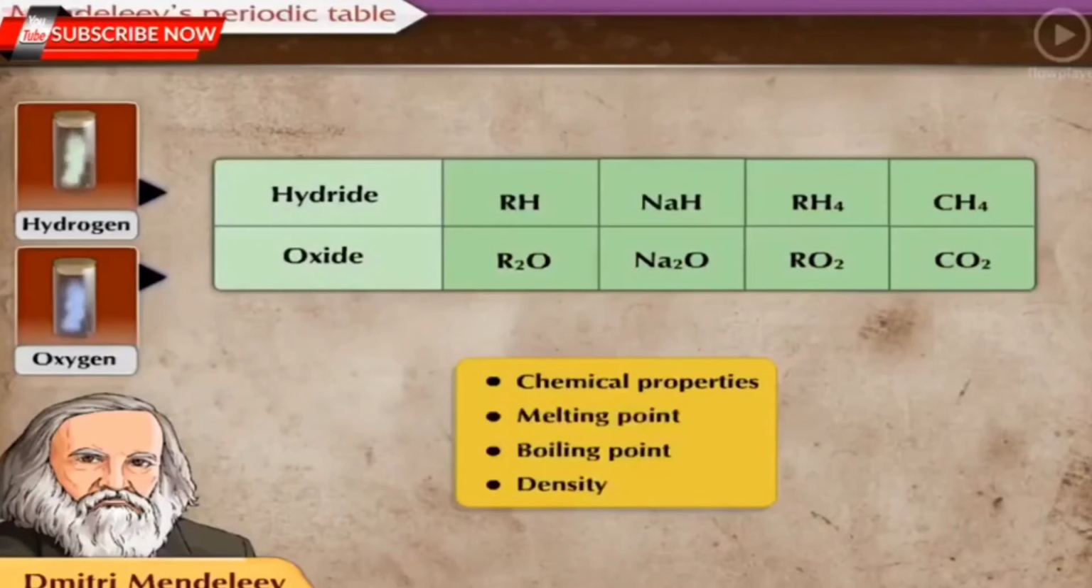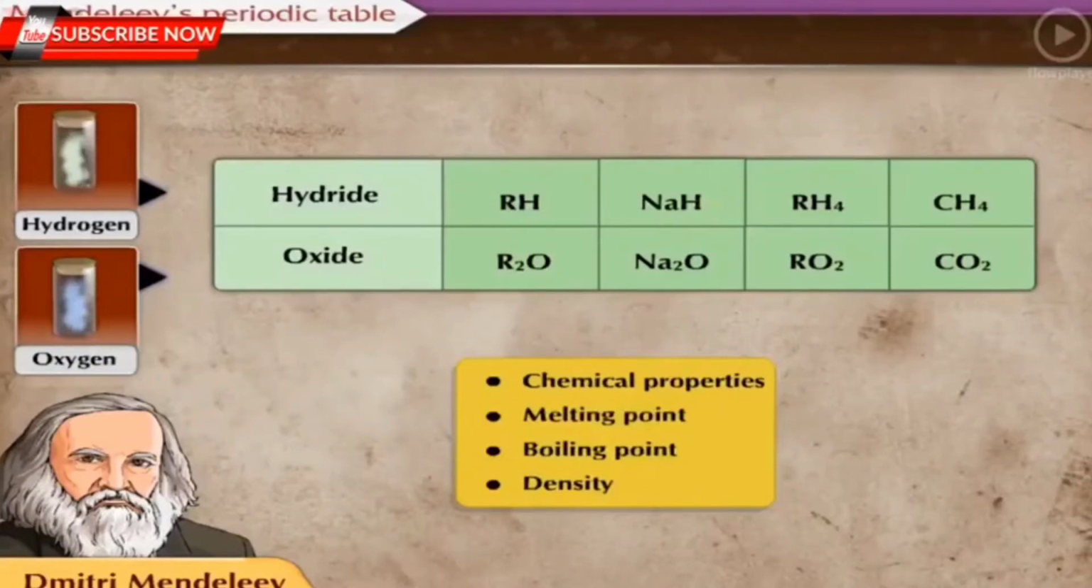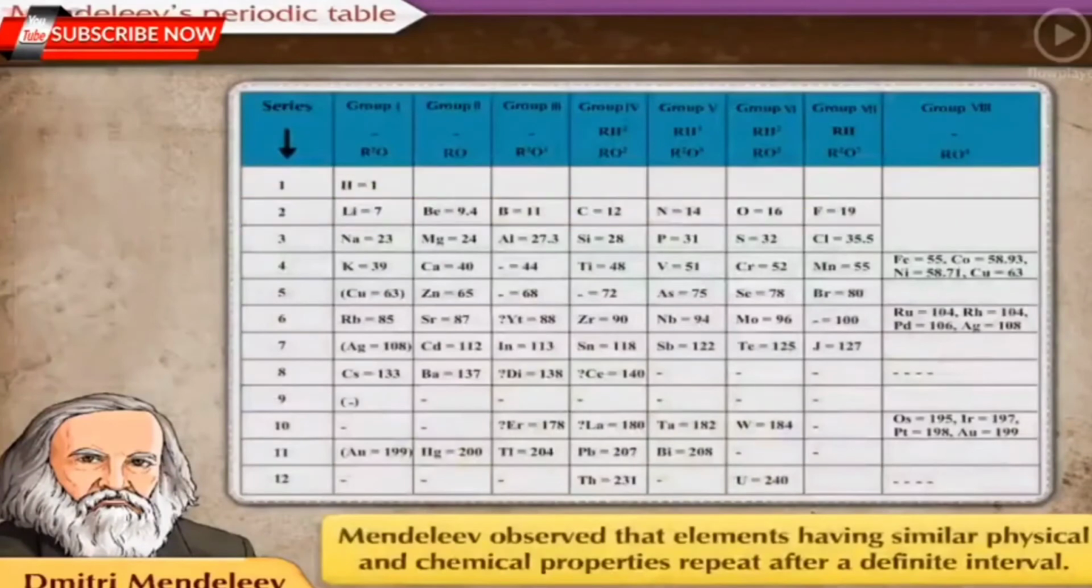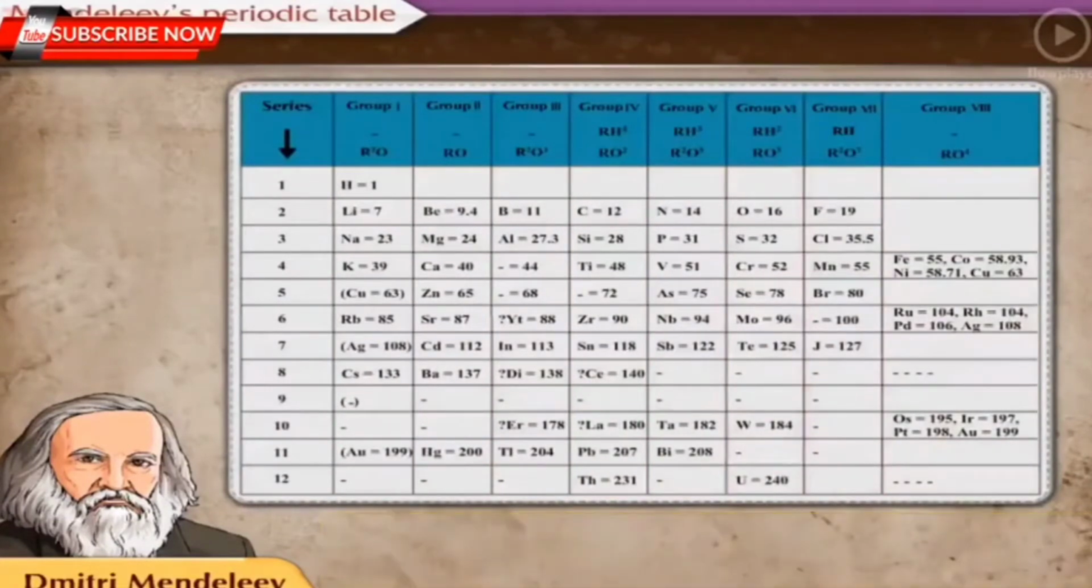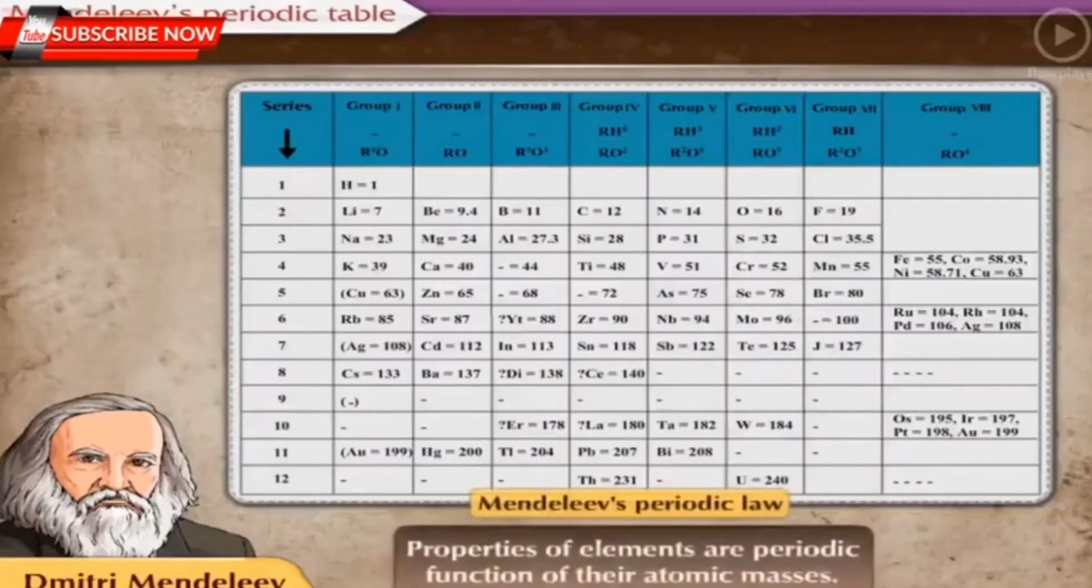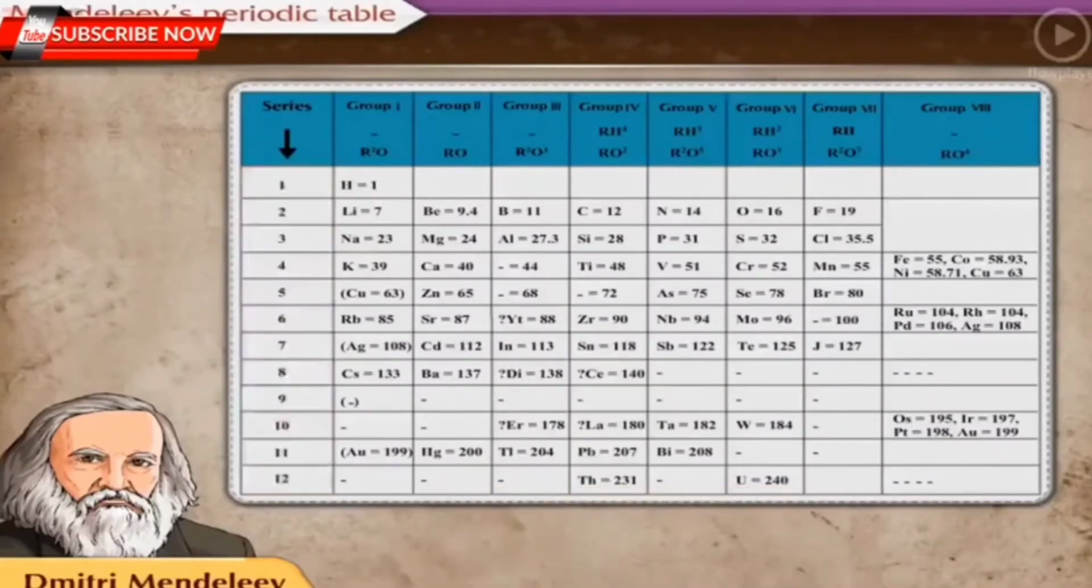Mendeleev observed that elements having similar physical and chemical properties repeat after a definite interval. Based on this observation, he stated the periodic law. Properties of elements are periodic function of their atomic masses. The vertical columns in Mendeleev's periodic tables are called groups, while the horizontal rows are called periods.